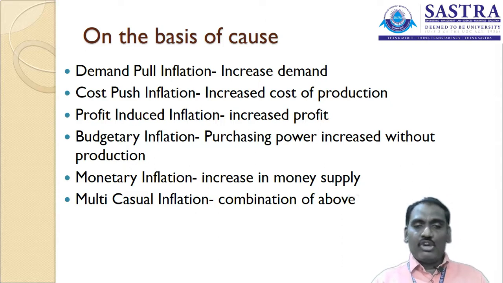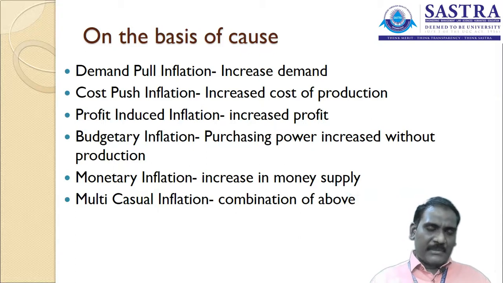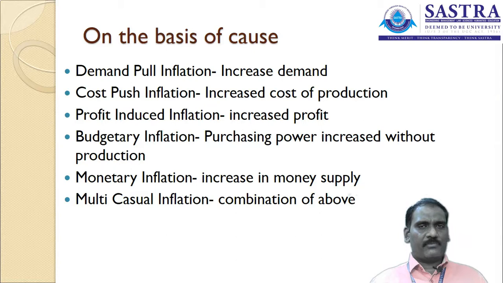The third one is profit induced inflation. It means the manufacturer decides that the product will be sold in the market at a higher price. For that purpose, they want to generate more revenue. They want to sell the product at a higher price because the people are interested in buying the particular product. In that category, we call it profit induced inflation.